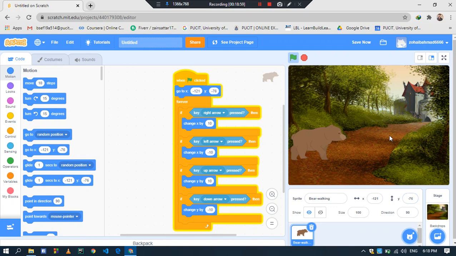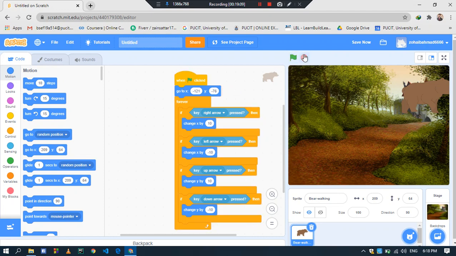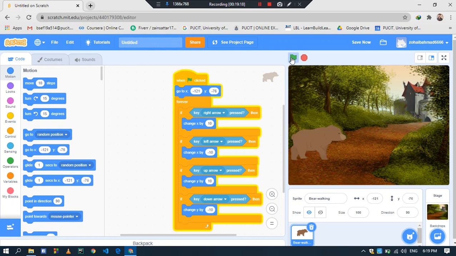So now what have we changed? Look at this. We move our bear on the screen. Now stop our code and start my code again. Now see, the bear automatically comes to its original position. You see, the bear automatically comes to the original position. Again I move it on the screen and stop my code. Now I start my code again, and it automatically comes to the original position. So that is our code.